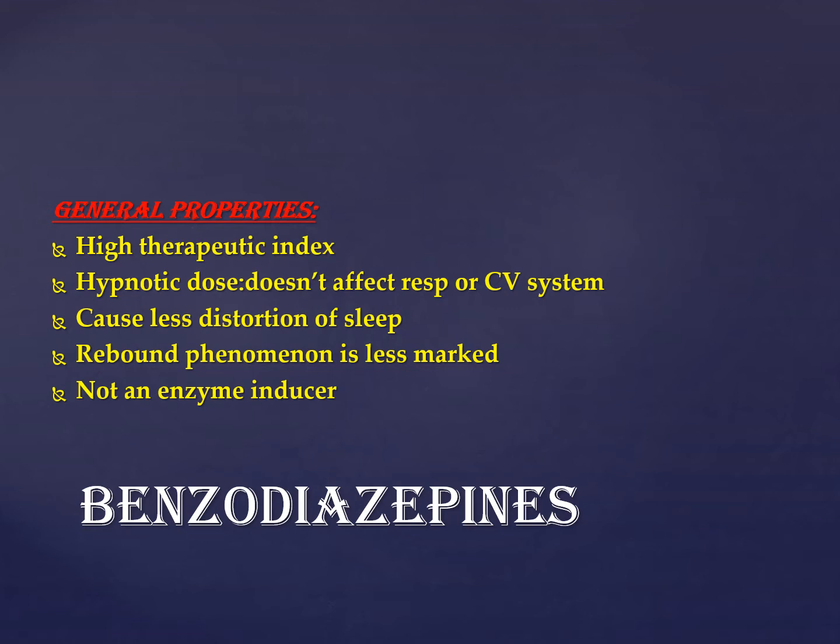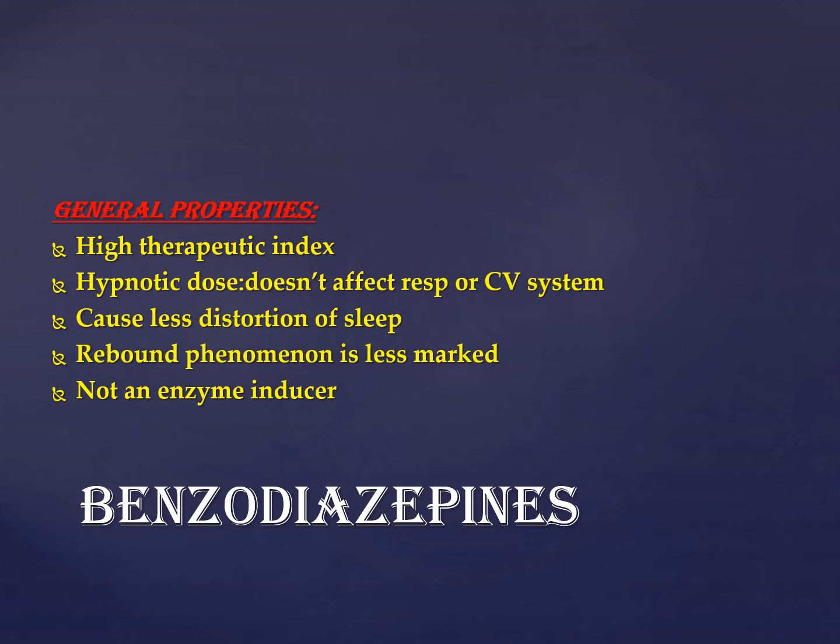Then it's not an enzyme inducer. If you recall from a chapter of general pharmacology, we discussed cytochrome P450 enzyme inducers and inhibitors. That can be any enzyme inducer and inhibitor, but cytochrome P450 is a wide range of enzyme systems, so we normally mean it in this sense. So among barbiturates, the prototype drug which I just told you, which is used in different conditions, that is phenobarbital. So that is an enzyme inducer.